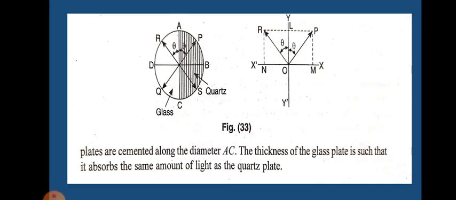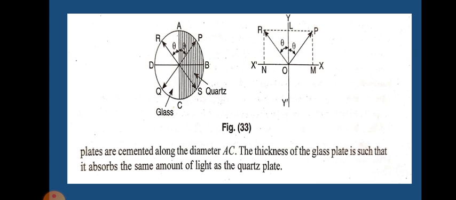So the two plates are cemented together along the diameter AC. The thickness of the glass plate is such that it absorbs the same amount of light as the quartz plate.